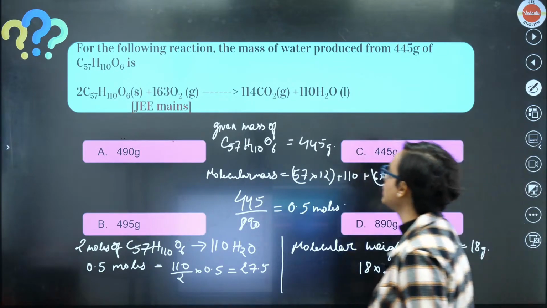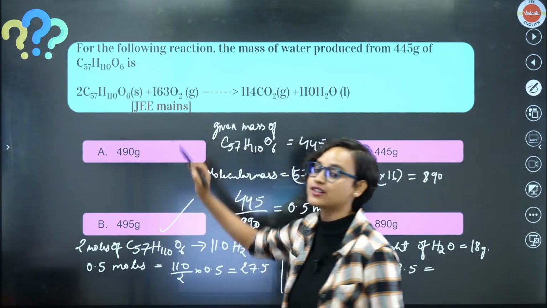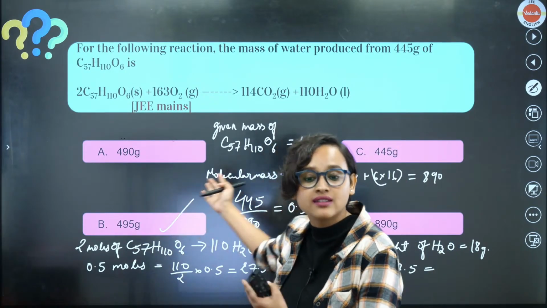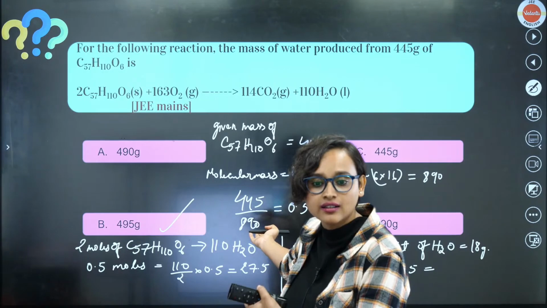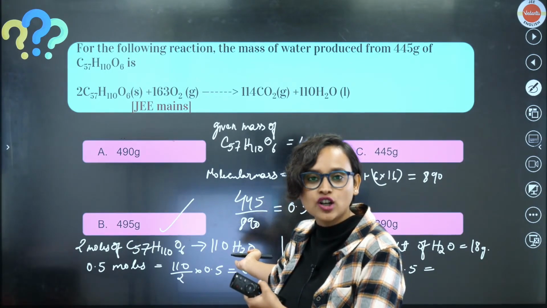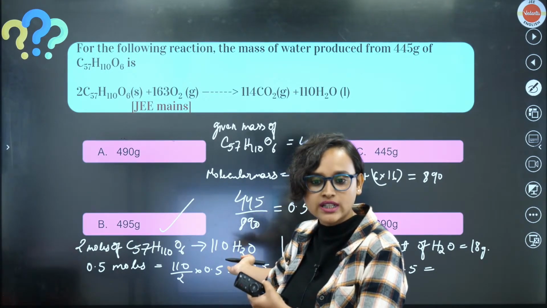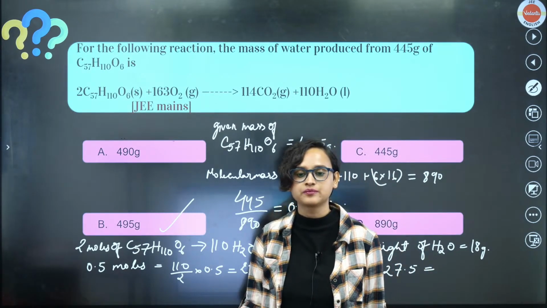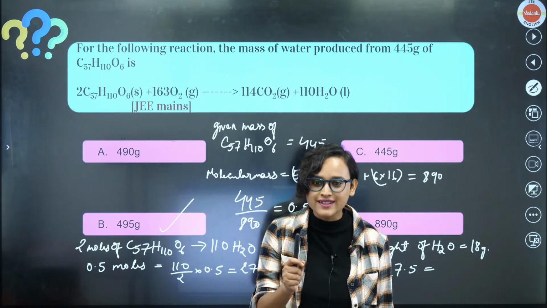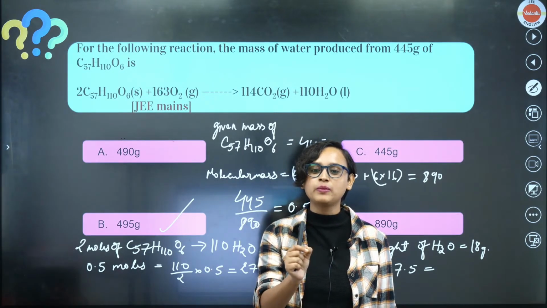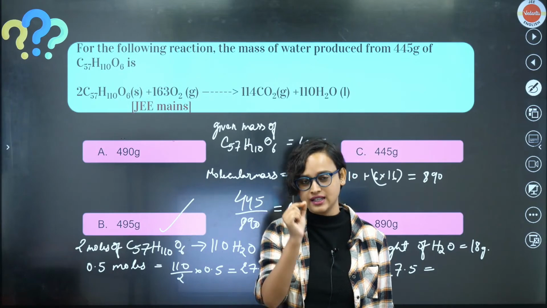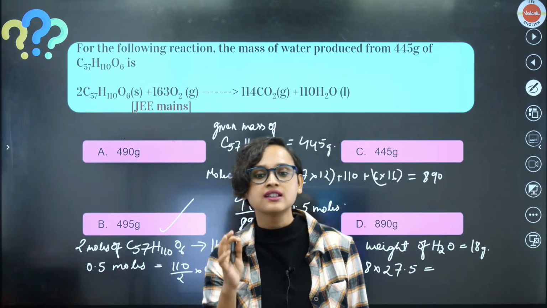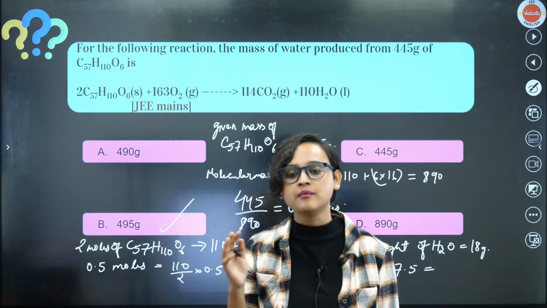I think it should be option B, 495, and this has come in JEE Mains. Easy peasy, very simple, wasn't it? You did it on your own, guys. Very simple topics, yet you can get 4 marks in JEE just like this.